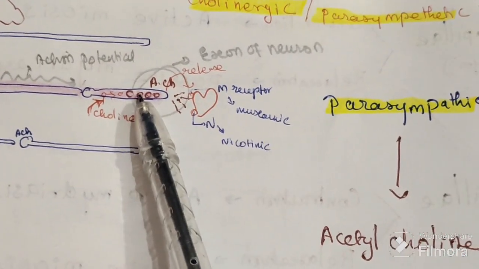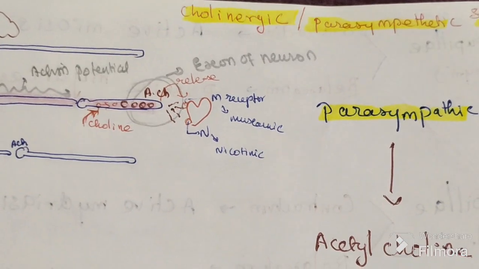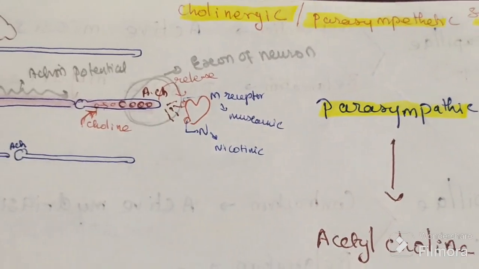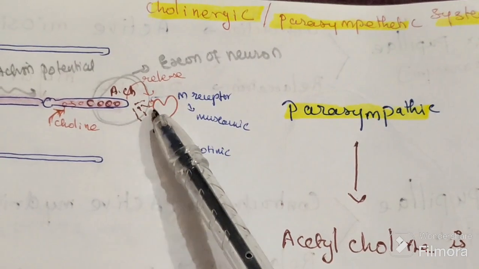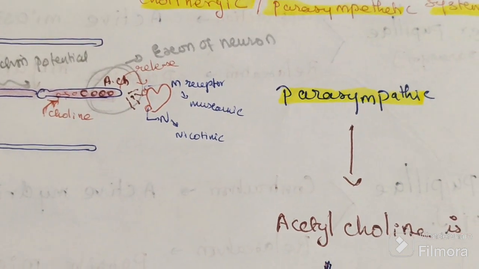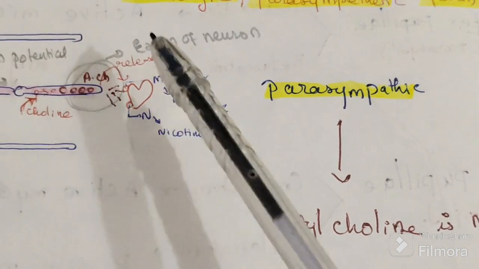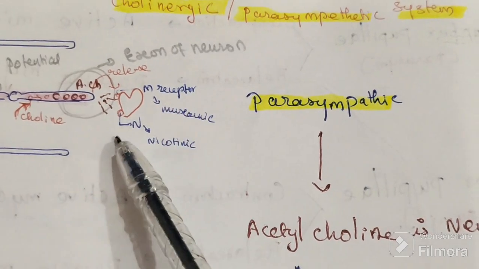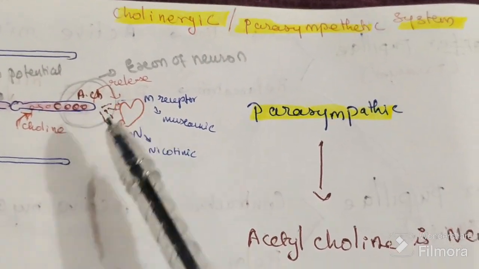Can you see this one? It is present in the axon, and it is released out here. It acts on the organ, say for example the heart, on the muscarinic and nicotinic receptors. Here this one is the muscarinic receptor and this one is the nicotinic receptor. So acetylcholine acts here.